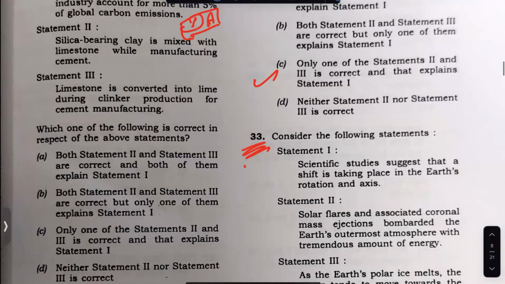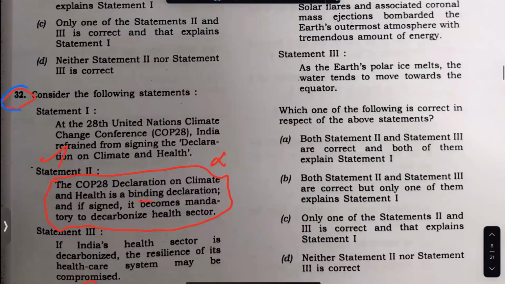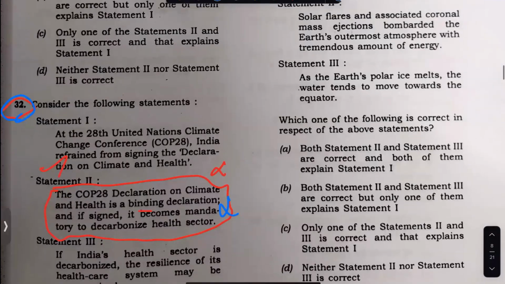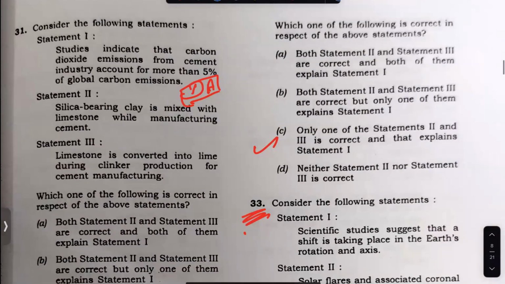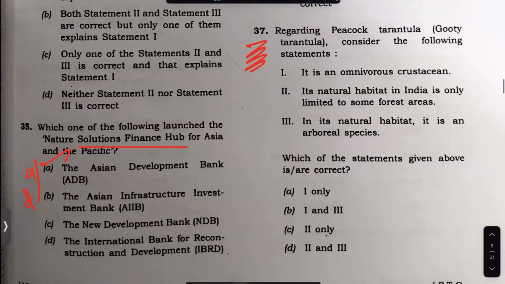Then you can have the silica. Okay, cement industry. 17, 18. This one, because the second statement can be removed easily. 18. And you can have the next. Okay, this also 18.